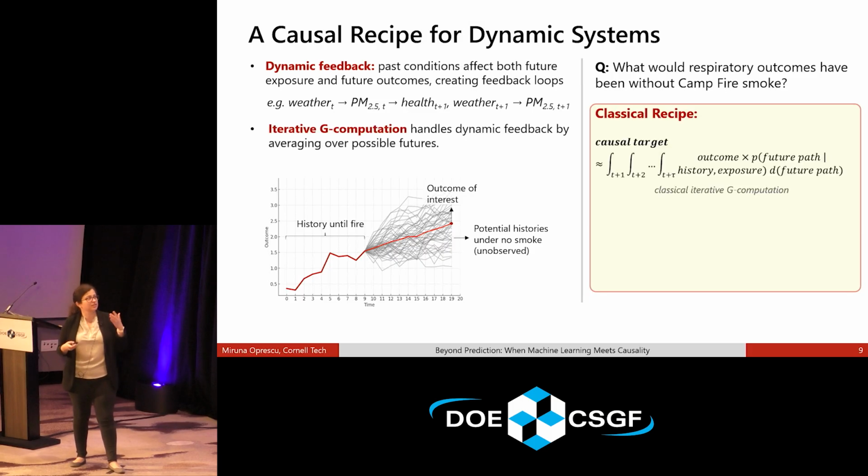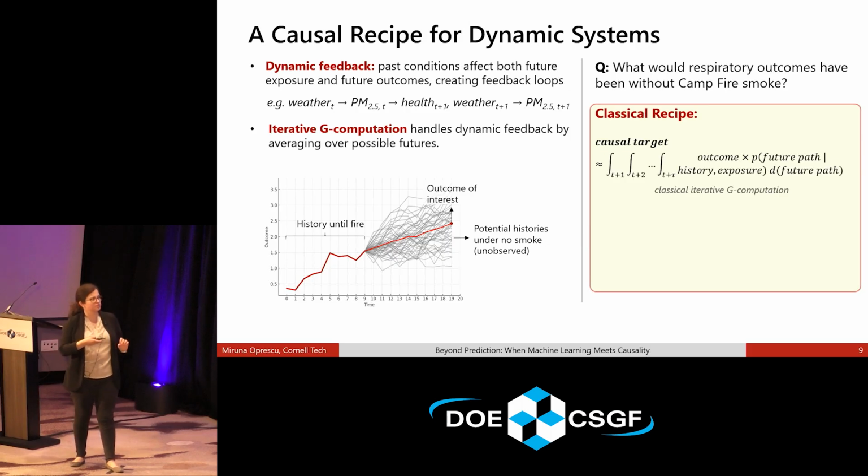And the idea here is that in classical causal inference, without any machine learning, people have figured this out through this procedure called an iterative G computation. And it's a pain to explain, but I'm going to do my best in like a minute to tell you all about this. So as you can see here on the bottom, this is just one time series,